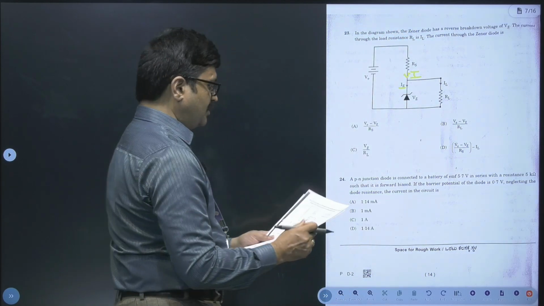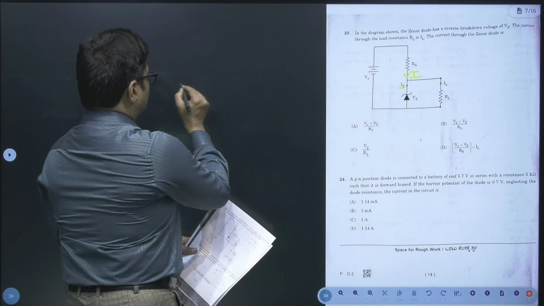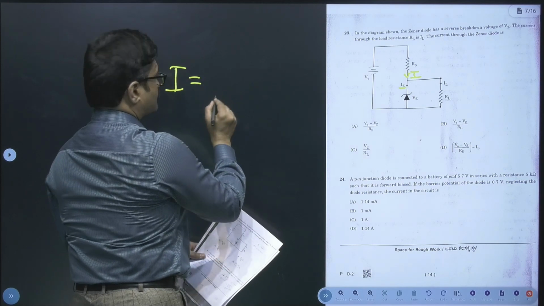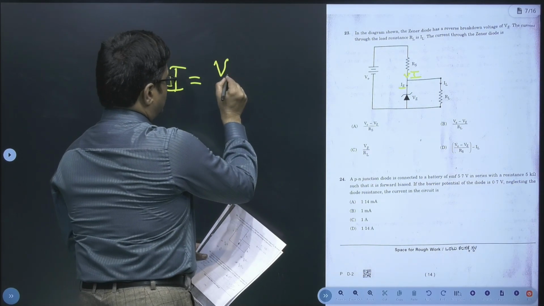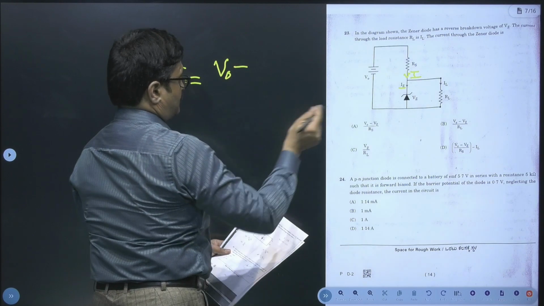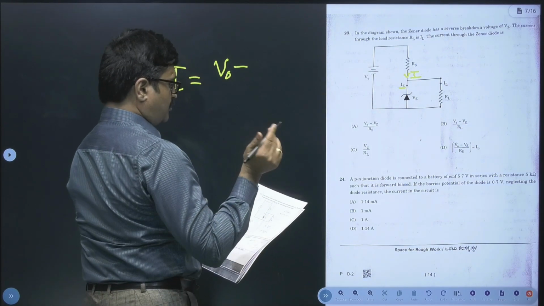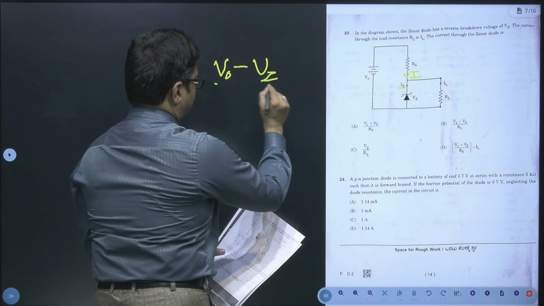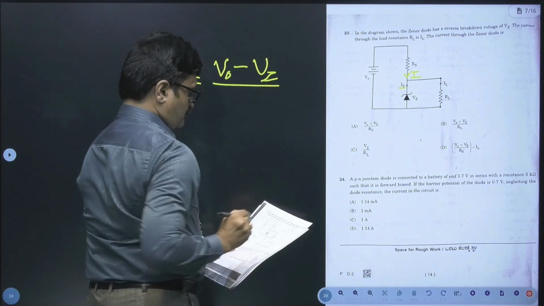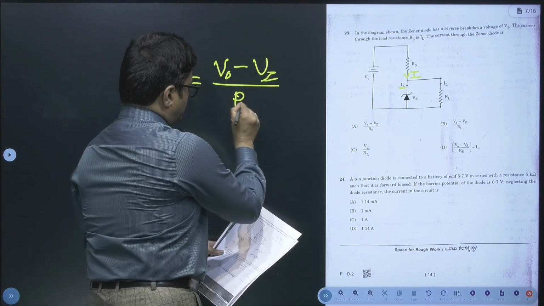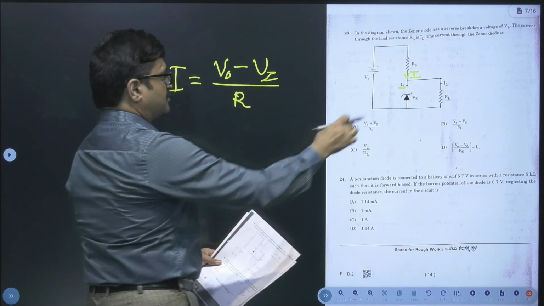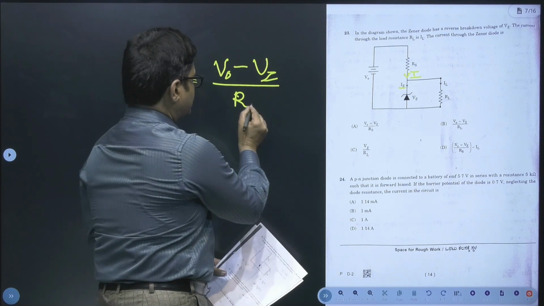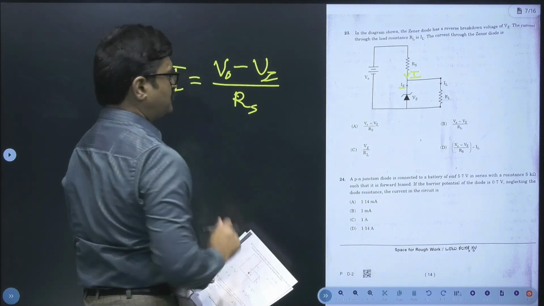I is equal to V0 minus the potential difference across the Zener diode, that is VZ, divided by RS. V0 minus VZ is the PD across RS, divided by resistance RS. So this is the value of I.